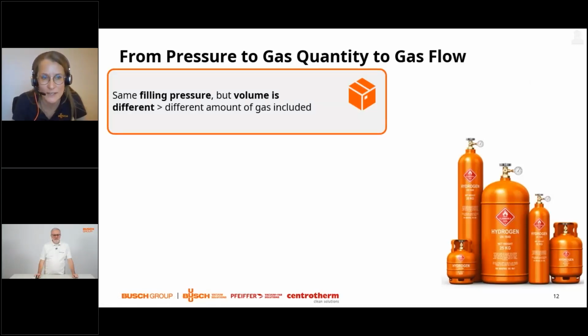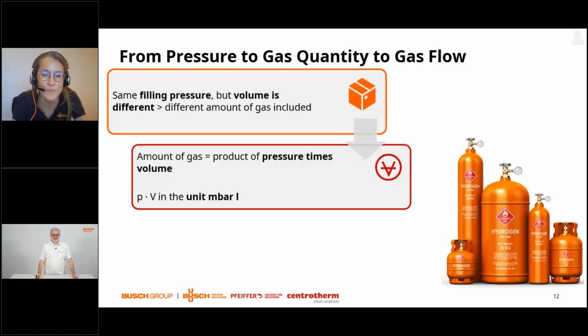We can imagine that for the same filling pressure of gas bottles but different volumes, we will have a different amount of gas included in the bottle. Going back to Boyle's law, pressure times the volume is a constant. Pressure times the volume gives us the unit millibar liter.